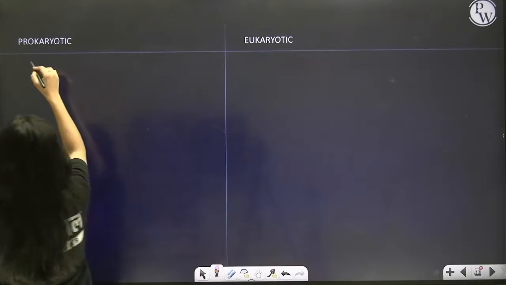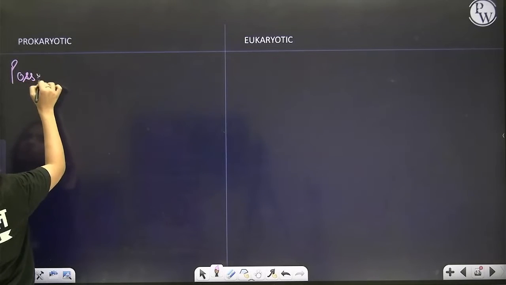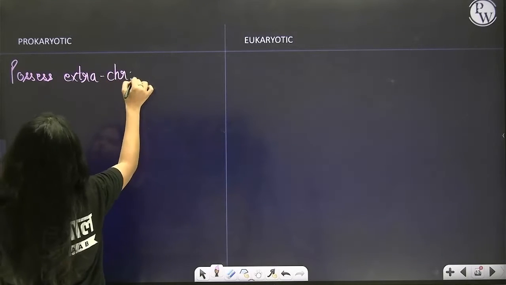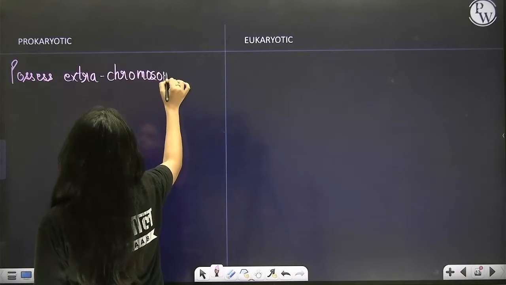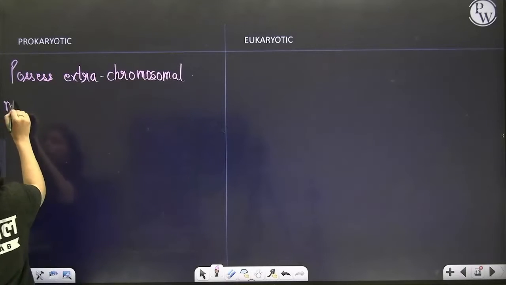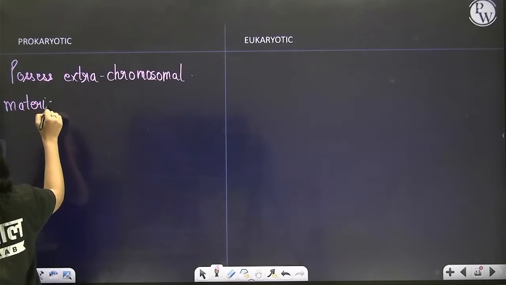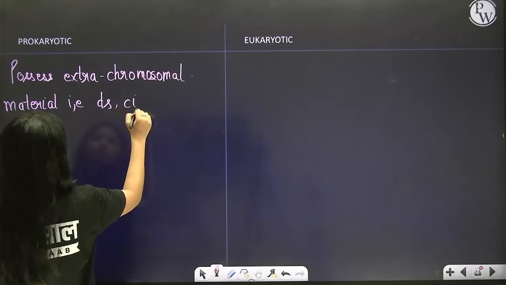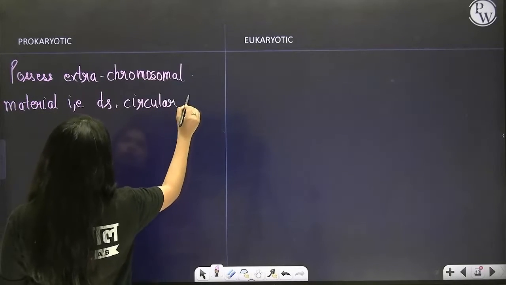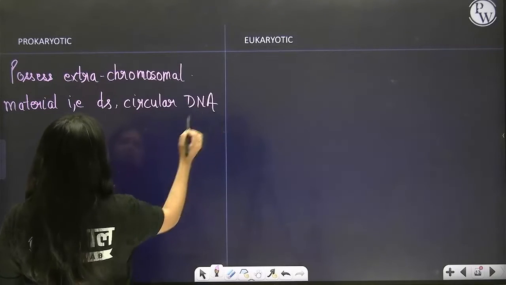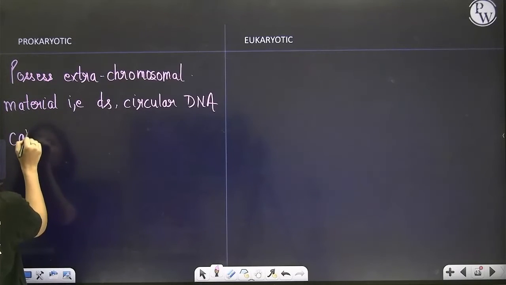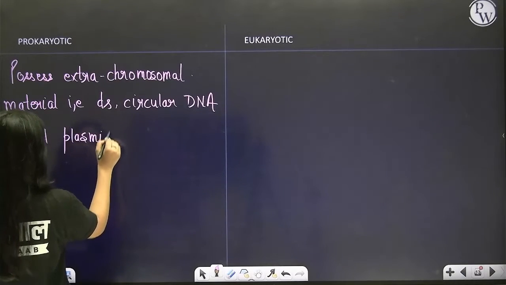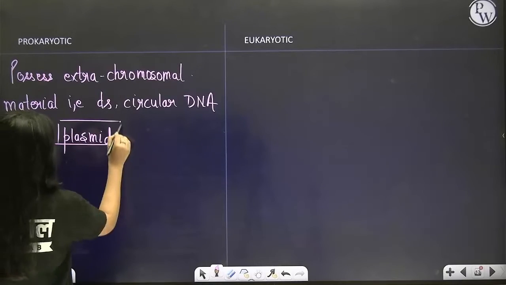So prokaryote cells possess extra chromosomal material, that is again double stranded circular DNA, called plasmid.